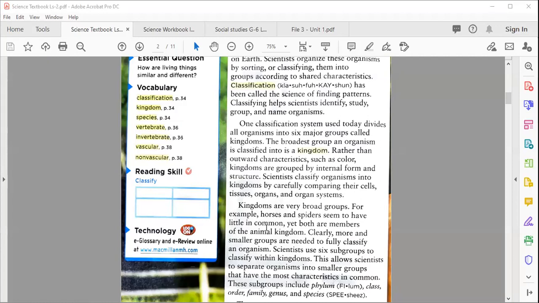Clearly, more and smaller groups are needed to fully classify an organism. We use 6 subgroups to classify within a kingdom. When we study a kingdom, we will see more subgroups and smaller groups. We name them subgroups as we can classify them into smaller groups. So what are these 6 groups? Let's see all of them one by one in detail.